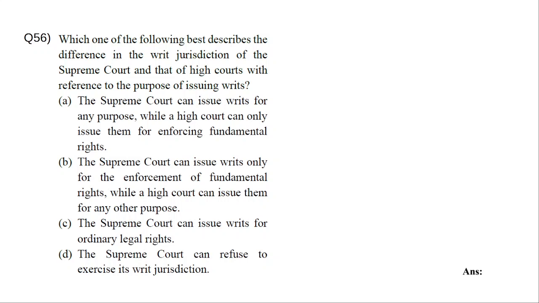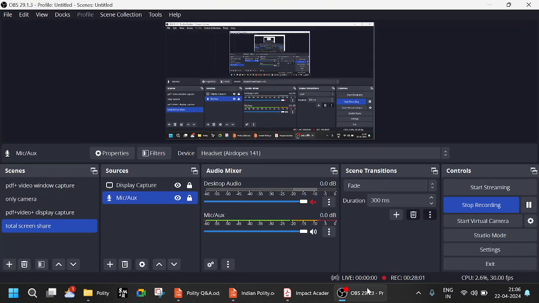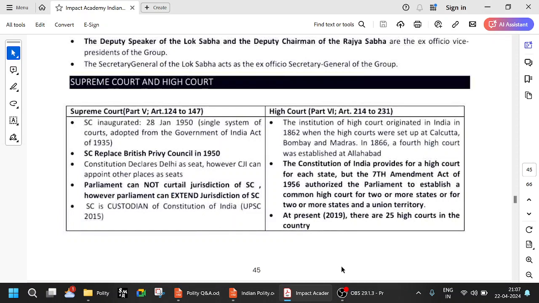Which one of the following best describes the differences in jurisdiction of the Supreme Court and that of High Courts with reference to the purpose of issuing writs? So Supreme Court and High Courts, let us quickly go through them.